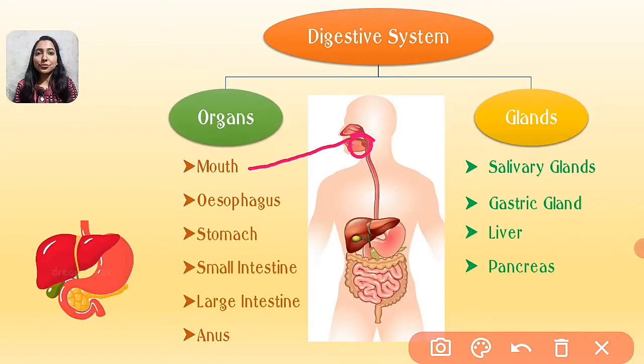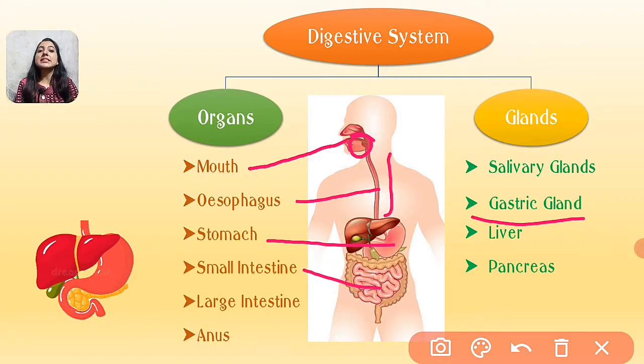After this, the food enters through a pipe known as the esophagus. After the esophagus, the food enters the stomach. This pinkish organ is known as the stomach. There are gastric glands present inside the stomach which will further help in the digestion of food. After the stomach, the food will enter this zigzag tube. This is known as the small intestine.